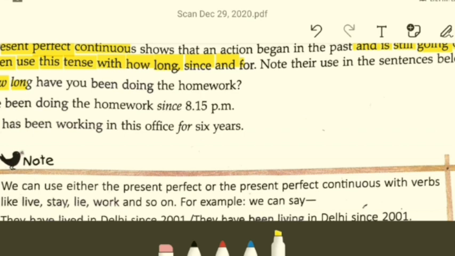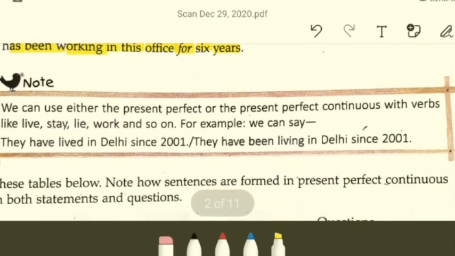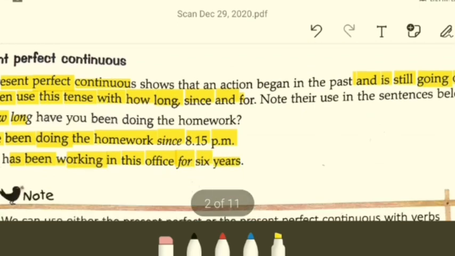Then the second sentence, the reply: I've been doing the homework since 8:15 p.m. Then the third one is, he has been working in the office for 6 long years. So it's simple. Go through them, learn once again.